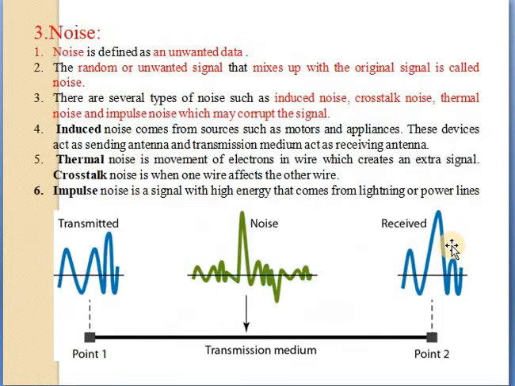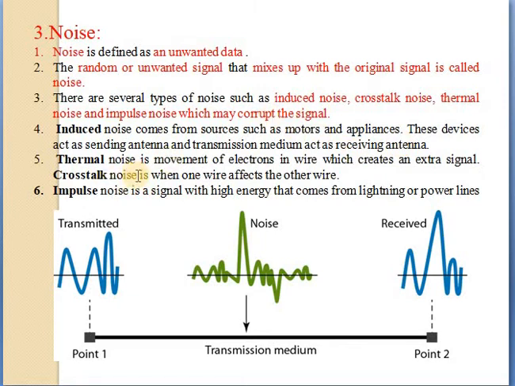Next point is noise. Noise means unwanted data, a random or unwanted signal that mixes with the original signal. There are several types of noise, such as induced noise, crosstalk noise, thermal noise and impulse noise, which corrupt the signal. The induced noise comes from sources such as motors and appliances, and these devices act as a sending antenna and the transmission medium acts as a receiving antenna.